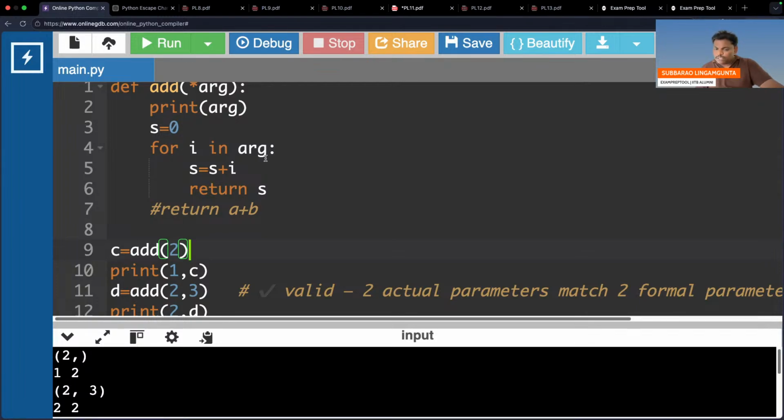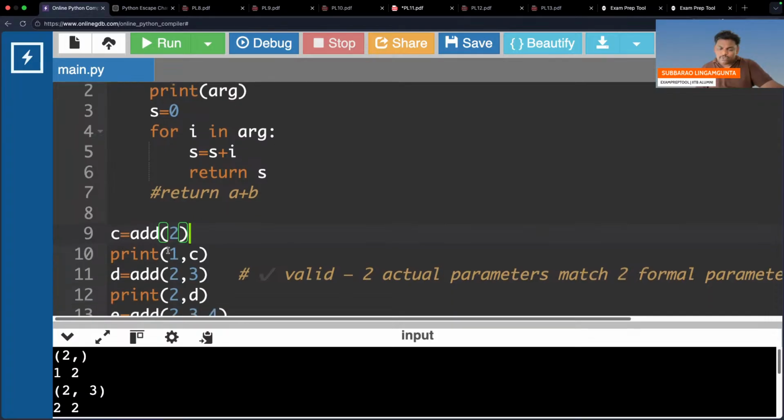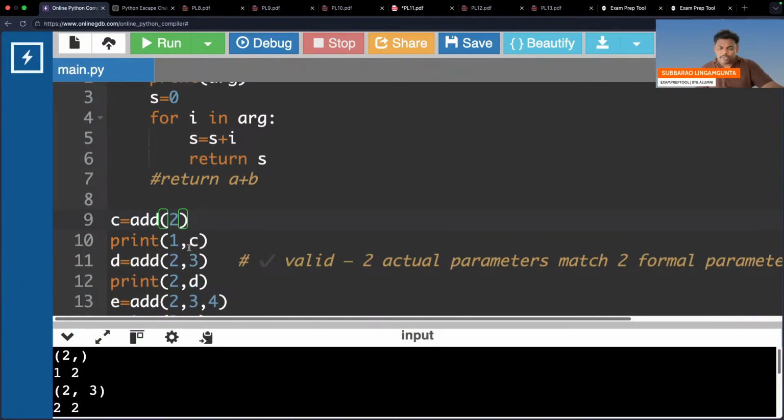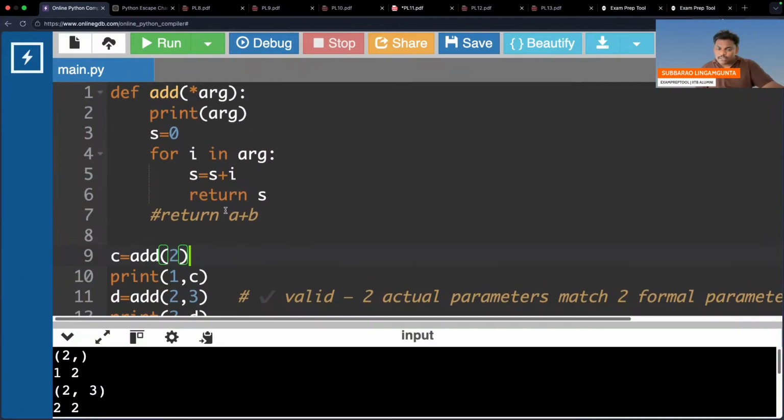Now one for loop is started. How many times? One time only. S is equal to S plus 2. Return S. So first printf, 1 comma 2 printed. Now call add 2 comma 3. When you call add 2 comma 3, arg contains 2 people, so 2, 3 will be printed. Remember this function, star arg: whatever is coming, it will store in the form of a tuple.